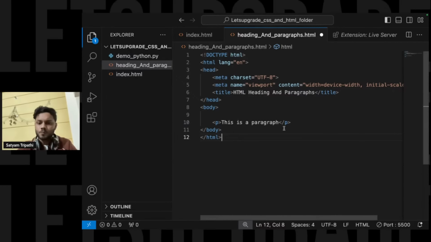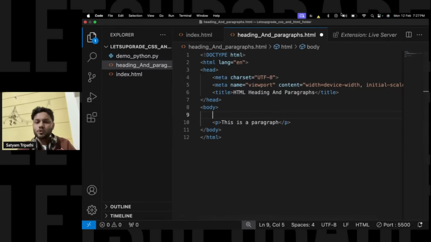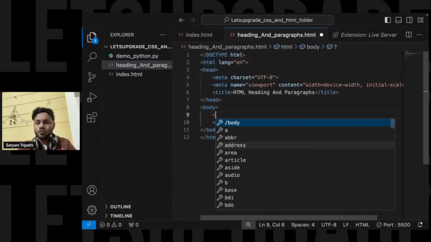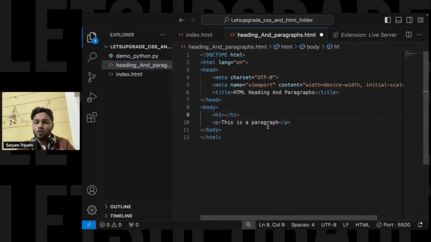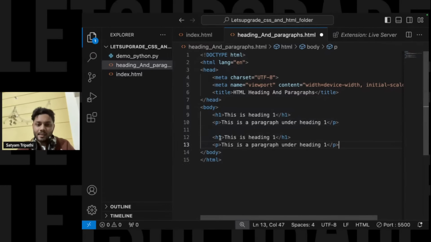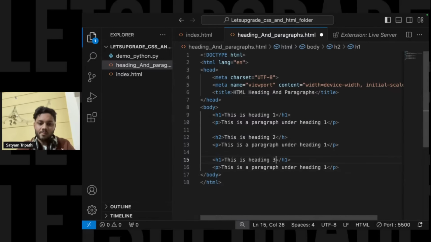All right, now this is a paragraph and I'm just going to write heading over here. For heading, I just have to write H1 and close it, and it will autocomplete the tag over here. Okay, so I'll write: this is heading 1 and this is paragraph under heading 1. Similarly, I'm going to copy and paste it, and instead of H1 I'll write H2, and this will be my heading 2.